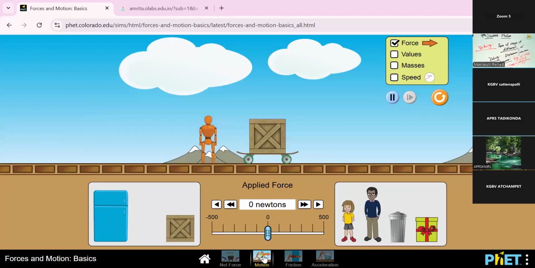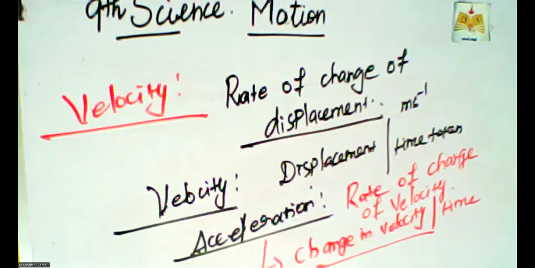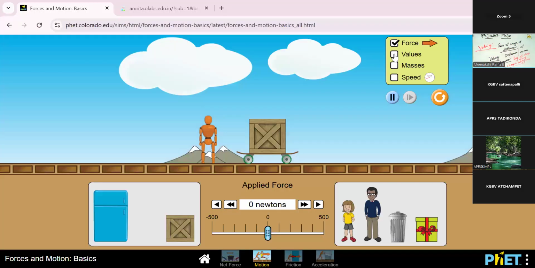Second concept is motion. Yes, I am choosing those values. Masses and then speed.